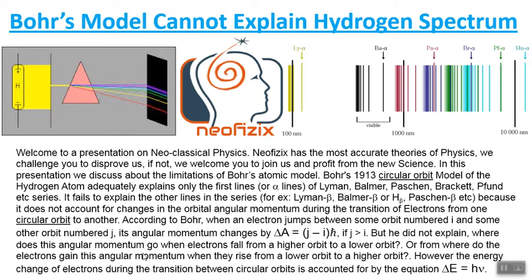But he did not explain where this angular momentum goes when electrons fall from a higher orbit to a lower orbit, or from where the electrons gain this angular momentum when they rise from a lower orbit to a higher orbit. However, the energy change of electrons during the transition between circular orbits is accounted for by the equation delta E equals h nu.